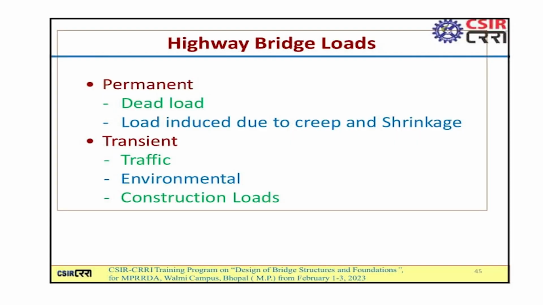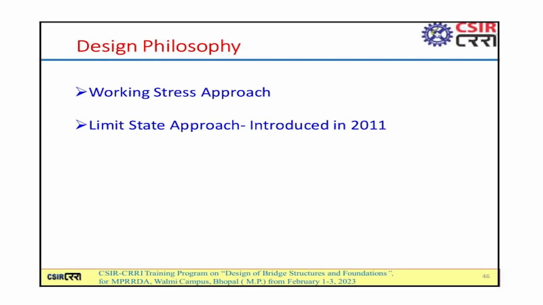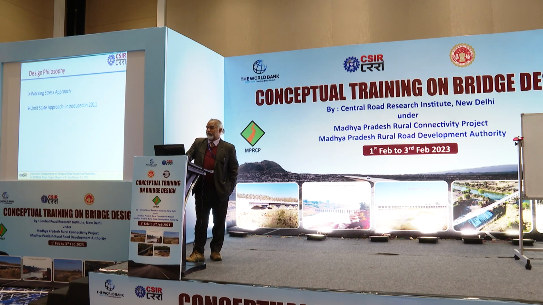What are the loads for which a bridge needs to be designed? Permanent loads, which include dead load and loads induced due to creep and shrinkage. And transient loads: traffic load, that is live load given in IRC 6, environmental loads, construction loads, etc. On design philosophy, there are two approaches, working stress method and limit state method. But in the recent code IRC 112, the working stress method has not been recommended and has been withdrawn. Only the limit state approach needs to be followed.